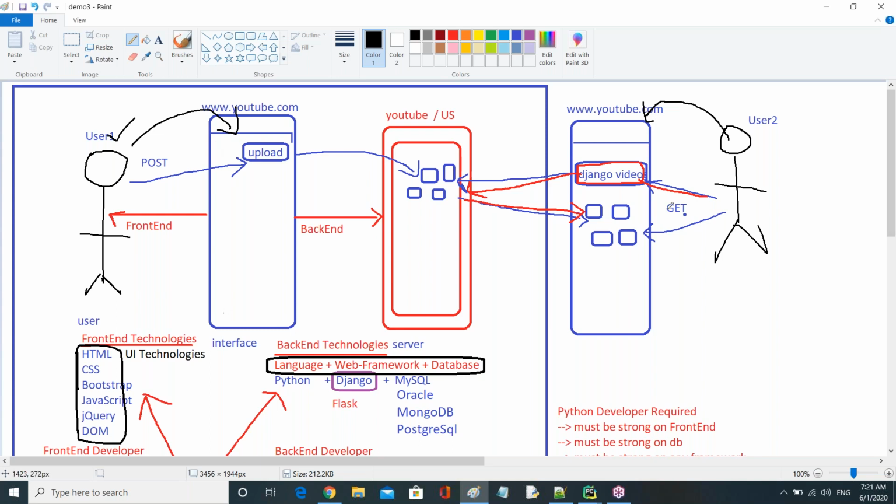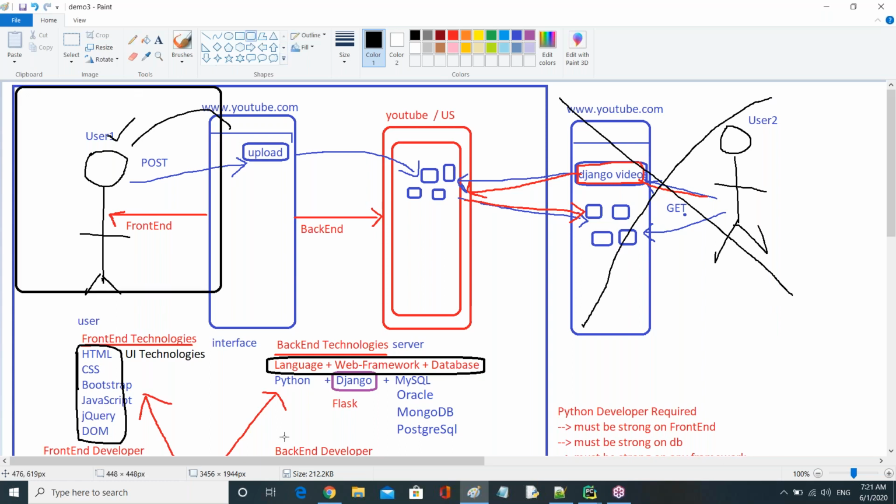Now, for some time, forget about the second user, and that's why I have taken this box. Let's see about only the first user.